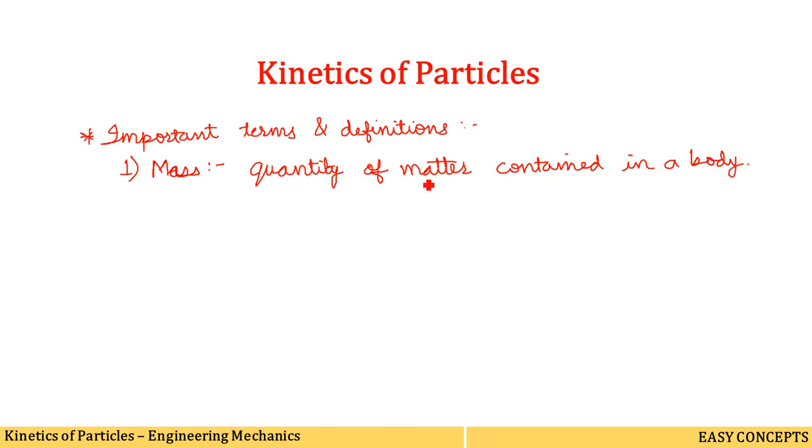Matter can be anything, but if we consider a certain quantity of it, we are talking about the mass. Okay. So whatever quantity we contain in a body, that quantity of matter is called mass. Mass is a scalar quantity. Why? Because it is not affected by the shape or the size or the state of its position in the universe. That's why it is a scalar quantity.